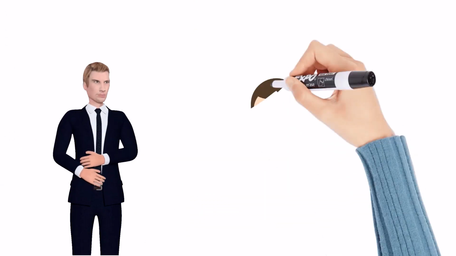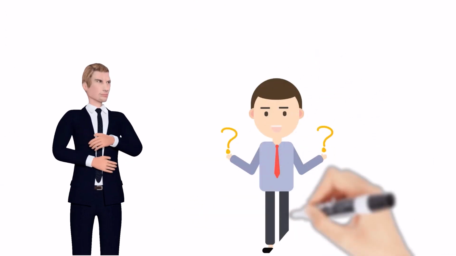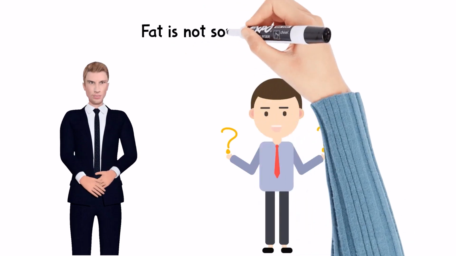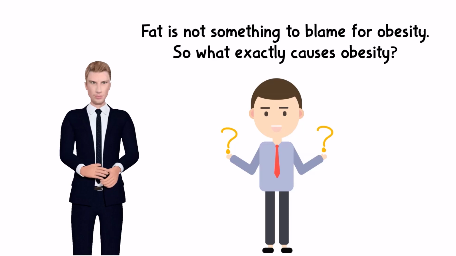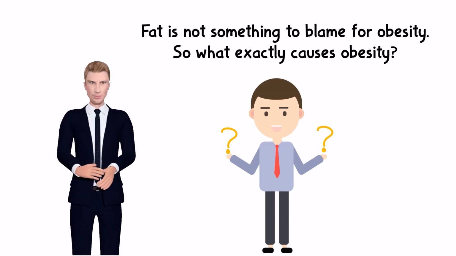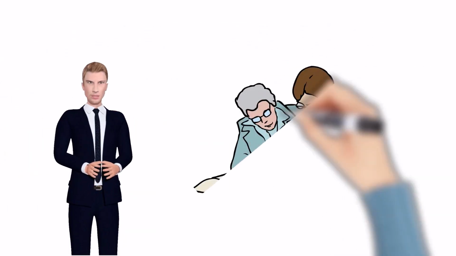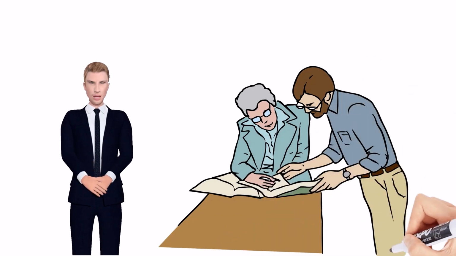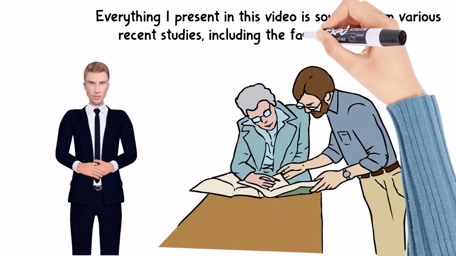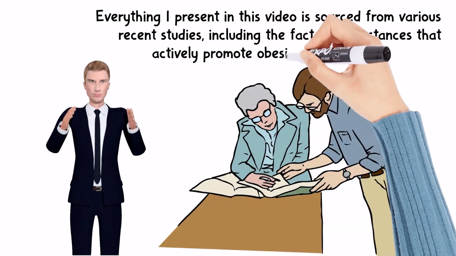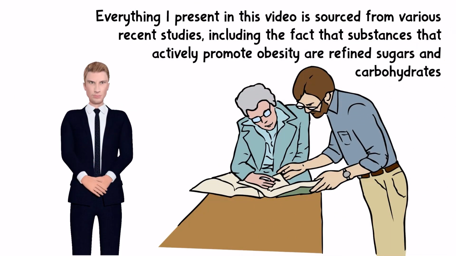Maybe you will be surprised when I say that most of the fat that has been accused of being one of the culprits of obesity is actually a molecule in the human body that is very important for your healthy diet program. It's not without reason that I say this. Everything I present in this video is sourced from various recent studies, including the fact that substances that actively promote obesity are refined sugars and carbohydrates. Of course, you ask how this can happen.